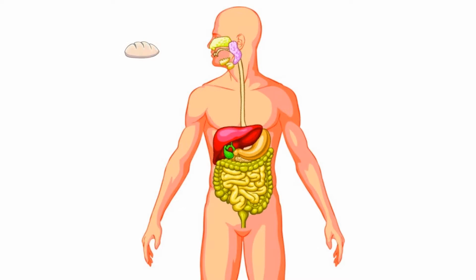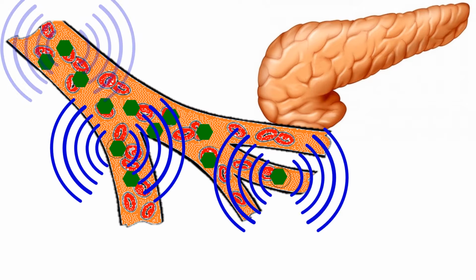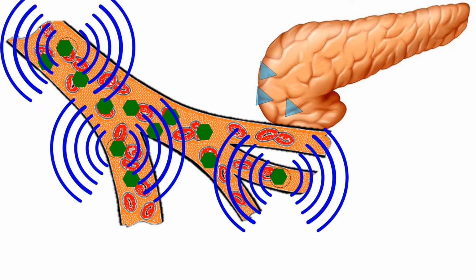Normally, after we eat any food with carbohydrates, the carbs are broken down by the body's digestive system into their base component, glucose. This glucose then enters the bloodstream, increasing the glucose level of the blood. The high blood glucose level stimulates the pancreatic beta cells to produce insulin, and the insulin is released into the bloodstream.